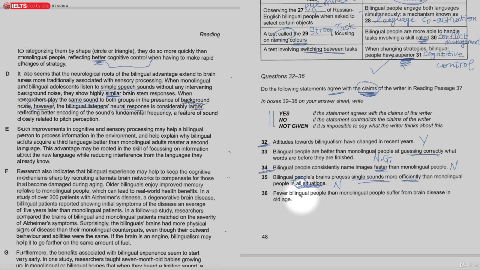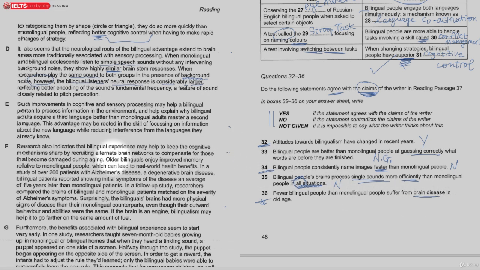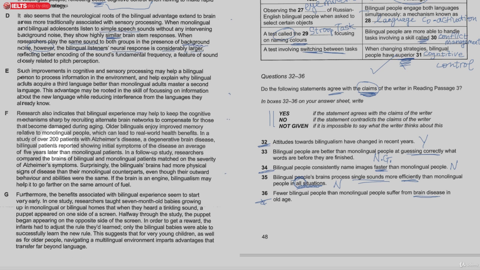No. Okay. Number 36. Fewer bilingual people than monolingual people suffer from brain disease in old age. And over here we found the word brain disease. Okay. It's something like, surprisingly, the bilinguals' brains had more physical signs of disease. Okay. Even though their outward behavior and abilities were the same.